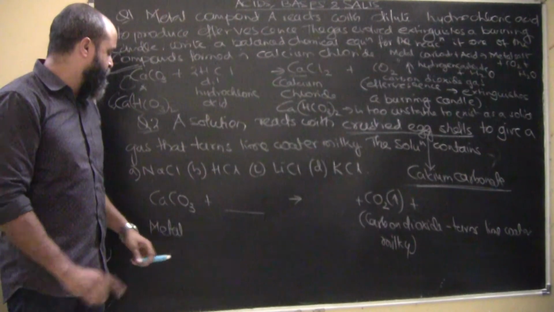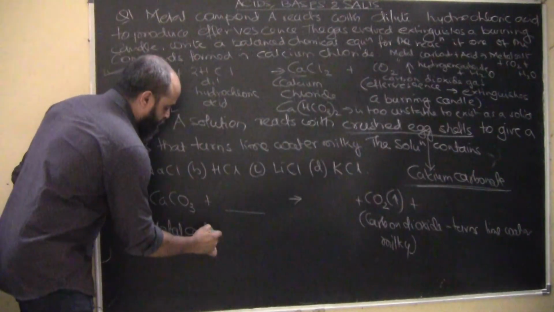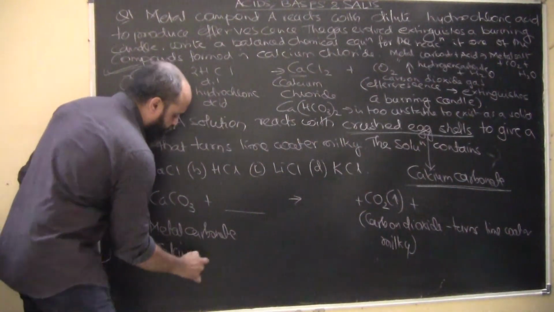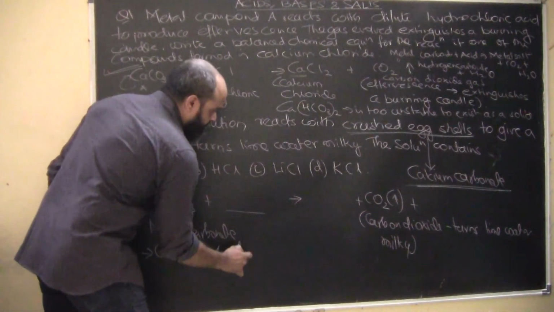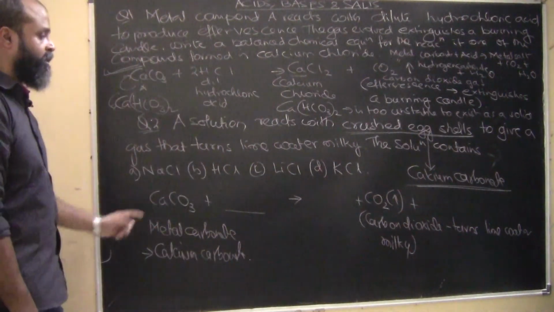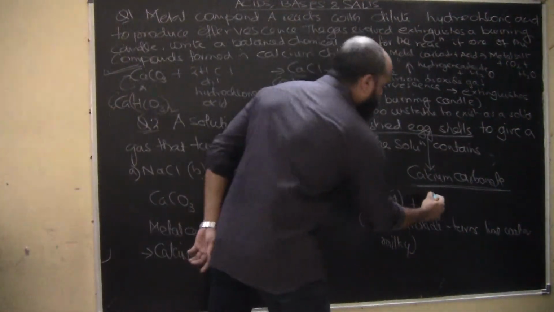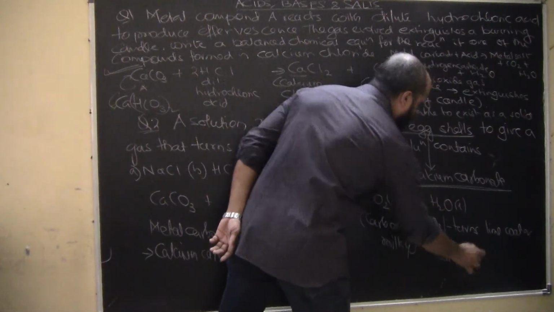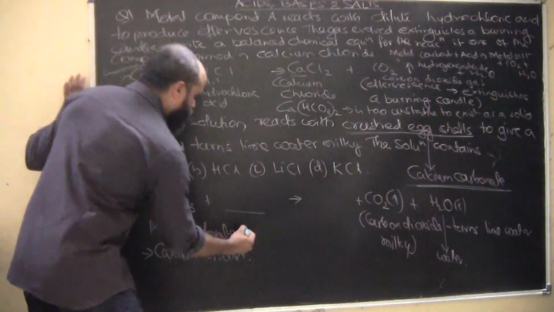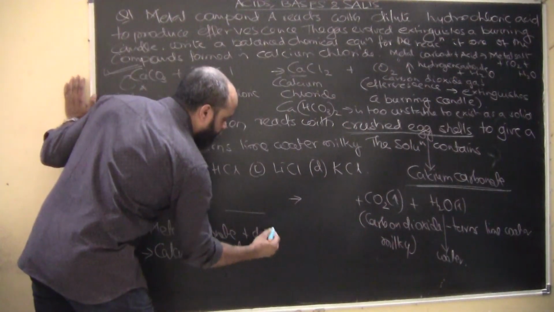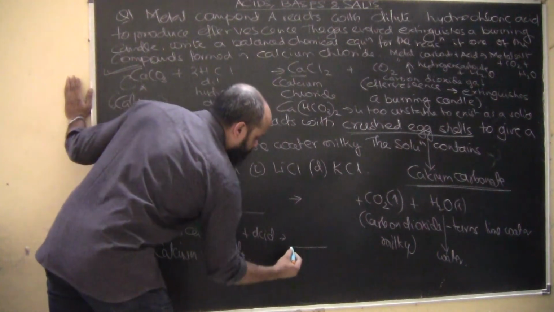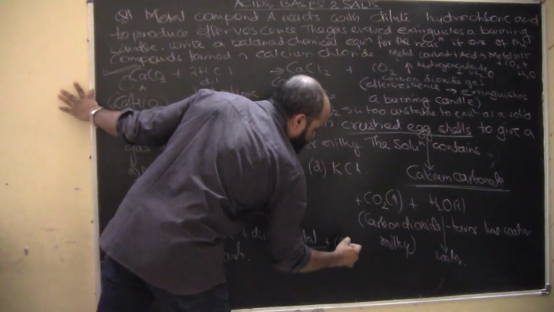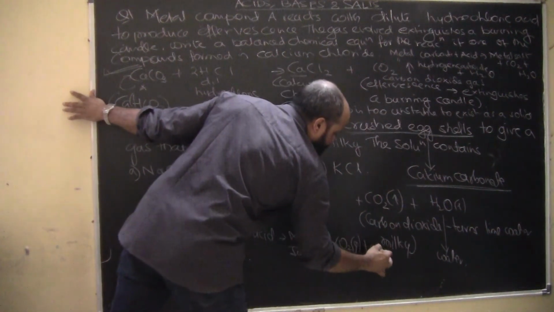So CaCO3 is basically what? A metal carbonate. This is nothing but calcium carbonate. So this is a metal carbonate, which is reacting with what type of acid? So obviously this will be H2O, water. Just by following the simple standards, metal carbonate plus an acid gives you what? A metal salt plus carbon dioxide gas plus water. This is what we get.